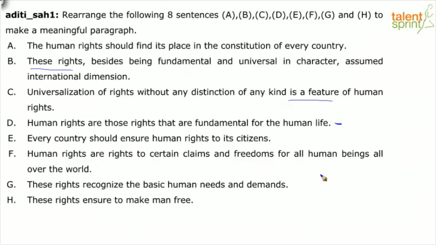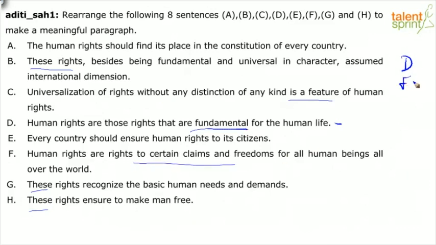F. These rights again, these rights again. So I have to choose between, I don't have to choose. Looking at it, I know that D is setting the pretext, right? Human rights are those rights that are fundamental. That's another clue word for you, right? Something very basic. So what are these human rights? Which context is explaining to me a little more about this? F, human rights, what are they? They are rights to certain claims.